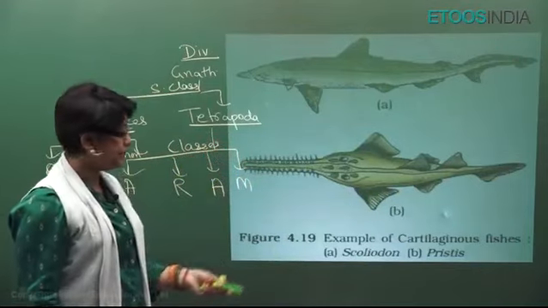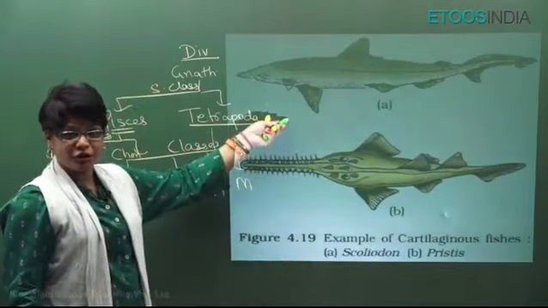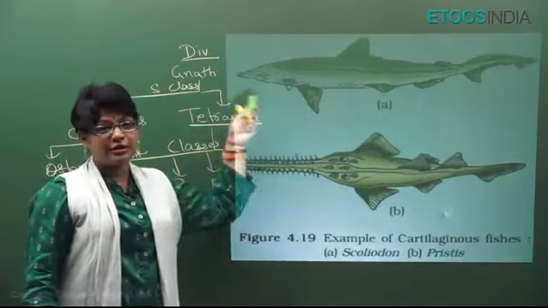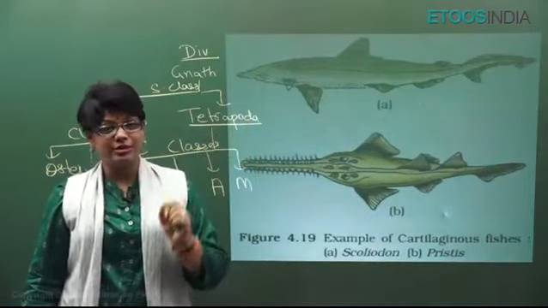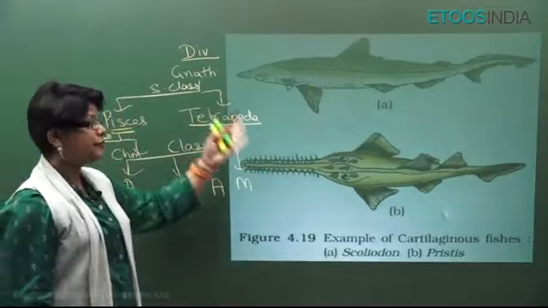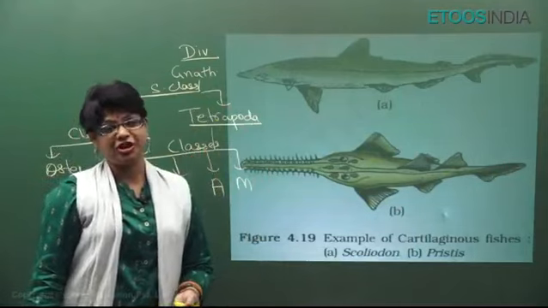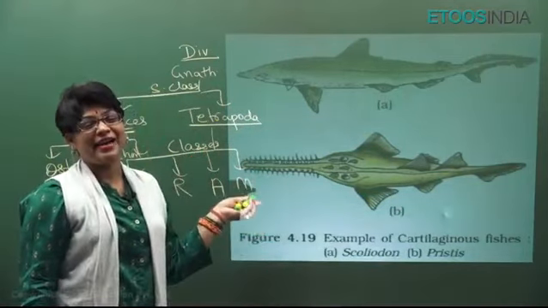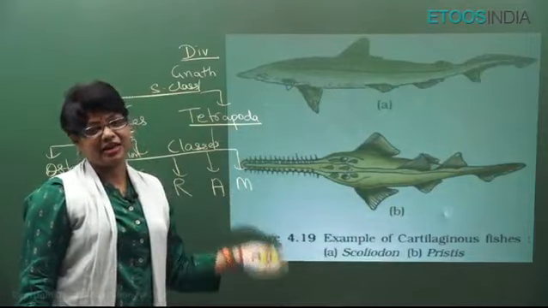The typical examples are Scoliodon, the dogfish. This is Pristis, sawfish. And also in this there are 2 examples, Torpedo, which is the electric ray, and Trygon, which is the stingray. Very, very important. And of course Carcharodon, the great white shark. So basically the sharks, sawfish, electric ray, and stingray come into this.